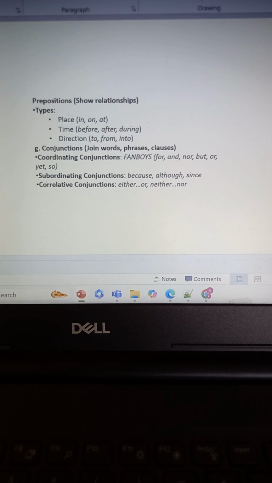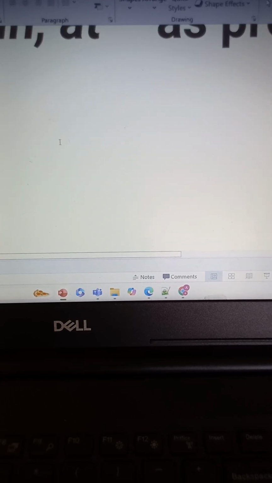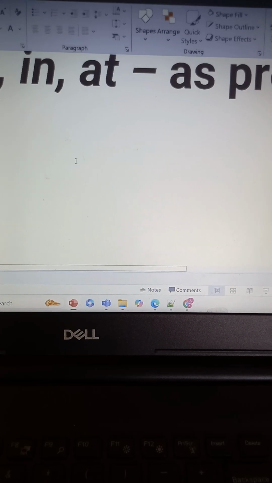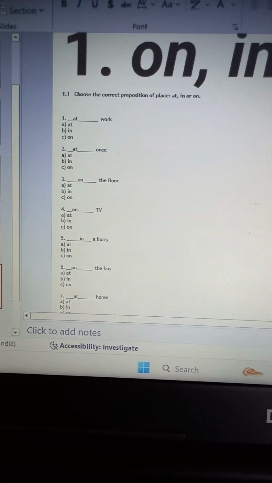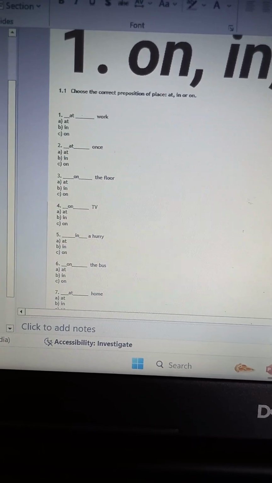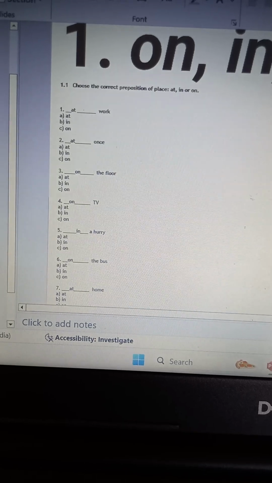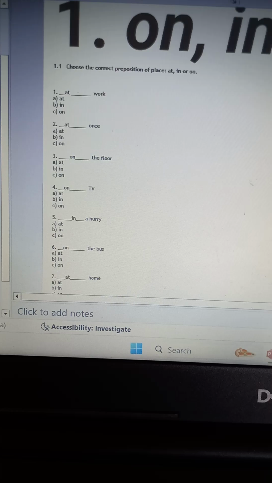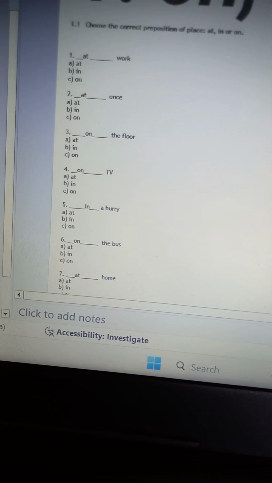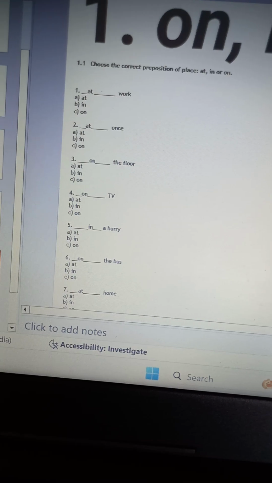All right. Now let's see where this preposition would be used. So now if I say "dash work", so at work, definitely there is no "in work" or "on work". Why is it at? Because with at you are currently doing something at a position, right? At once, we don't say in once or on once, because there is some defining, it is time based, right?